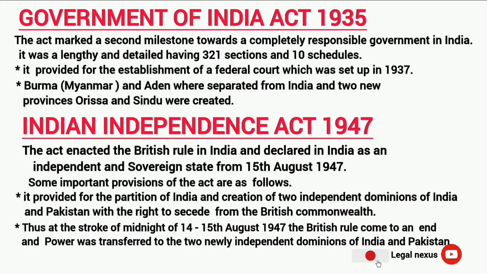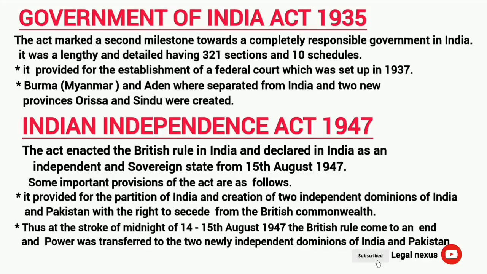Government of India Act 1935. The Act marked a second milestone towards a completely responsible government in India. It was lengthy and detailed, having 321 sections and 10 schedules. It provided for the establishment of a Federal Court, which was set up in 1937. Burma and Aden were separated from India, and two new provinces, Odisha and Sindh, were created.